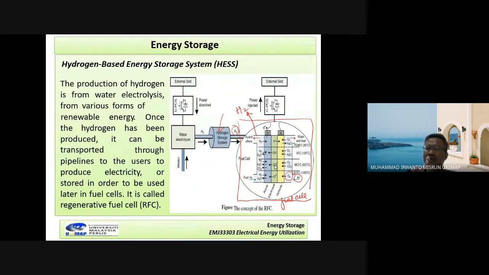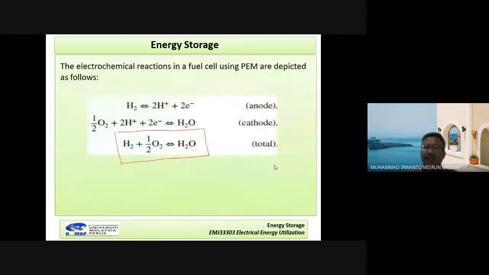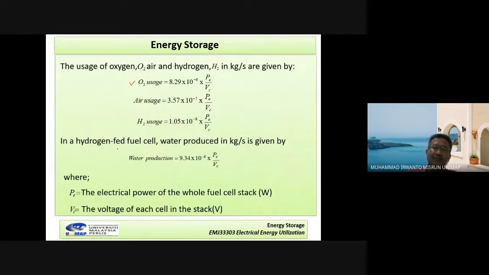And the combination of cells connected together, for example in series, gives us the total electrical power, given by the symbol PE here.